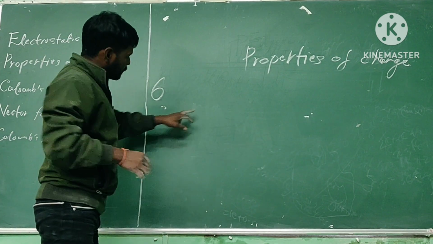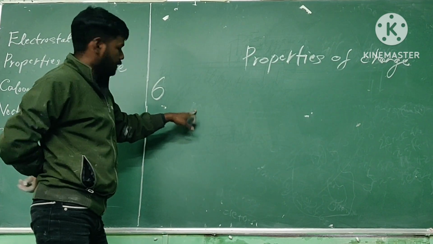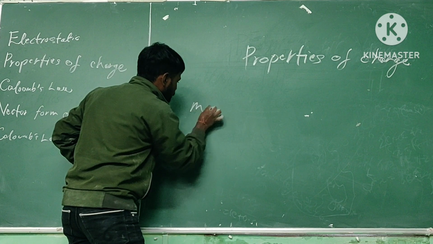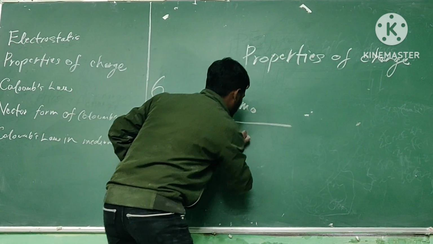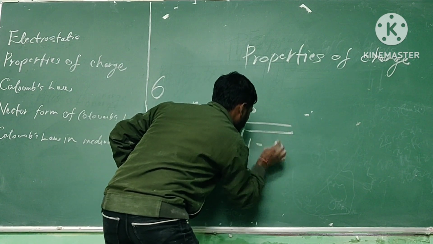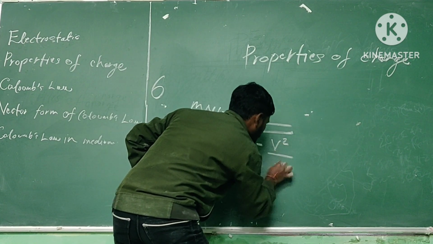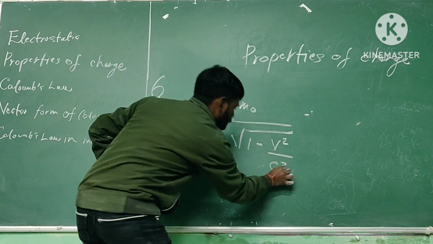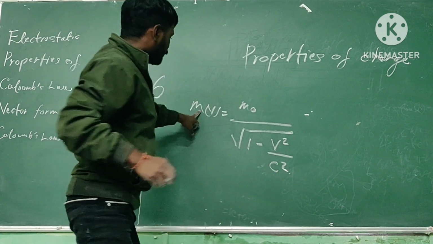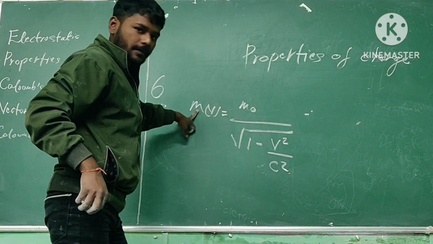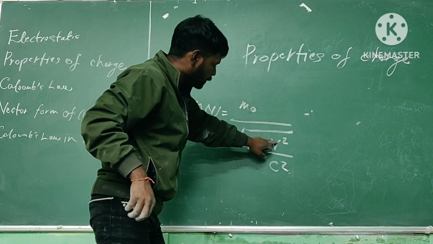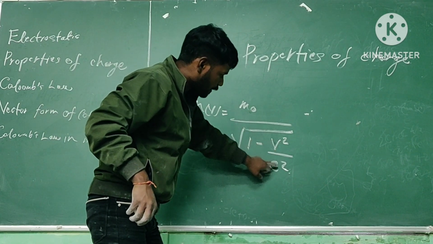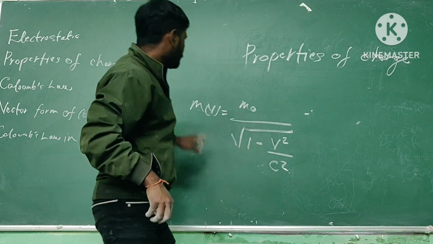We know the mass varies with the velocity of the object, and it is given as m_v is equal to m naught divided by the square root of 1 minus v square divided by c square, where m_v is the mass at velocity v, m naught is the rest mass, v is the velocity of the object, and c is the speed of light.